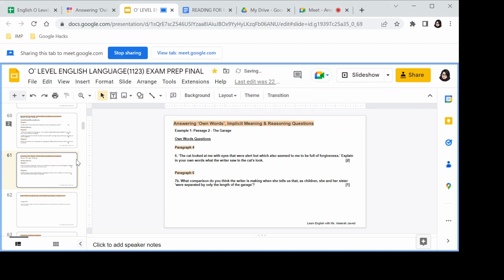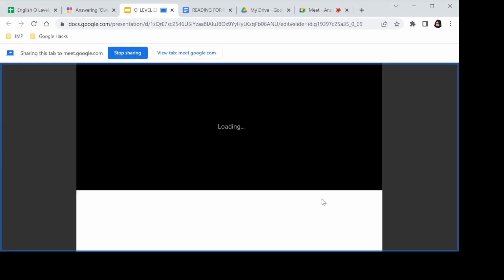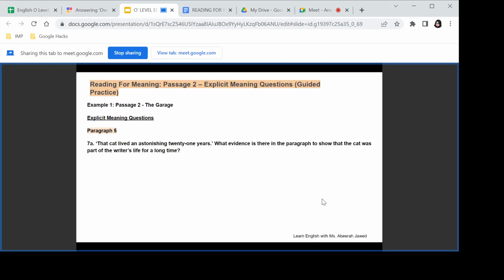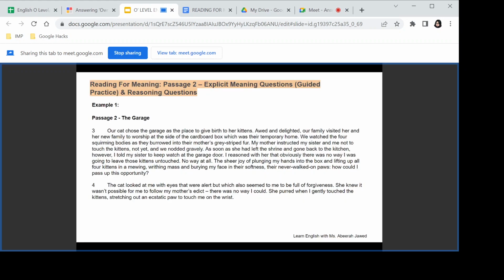All right, so now we're going to go back to the paragraph and read what we have, and we'll explain it in our own words. So, step number two, we are going to crack open the keywords. I'll quickly jump to paragraph number four. She was touching the kittens already, all of them. They were like newborn kittens. The cat looked at me with eyes that were alert, but which also seemed to me to be full of forgiveness. She knew it wasn't possible for me to follow my mother's edict. There was no way I could. She purred when I gently touched the kittens, stretching out an ecstatic paw to touch me on the wrist.